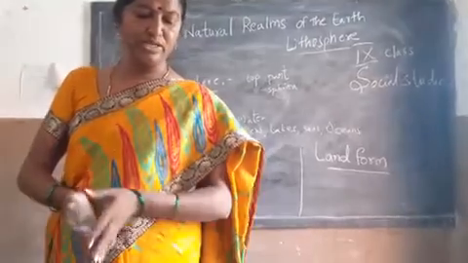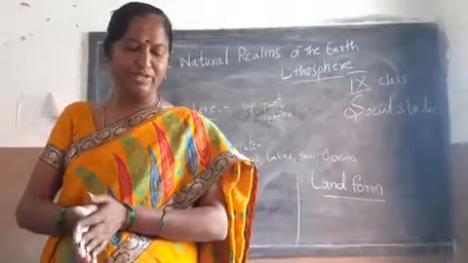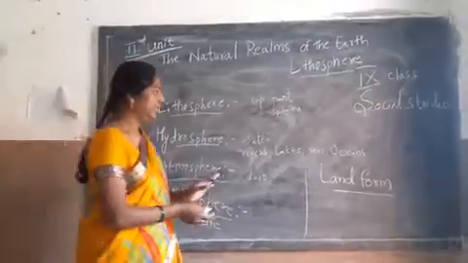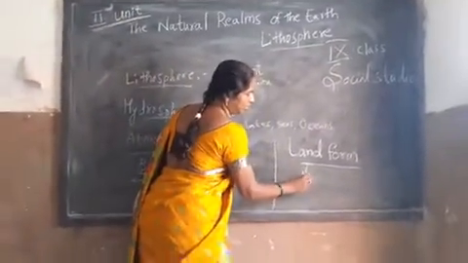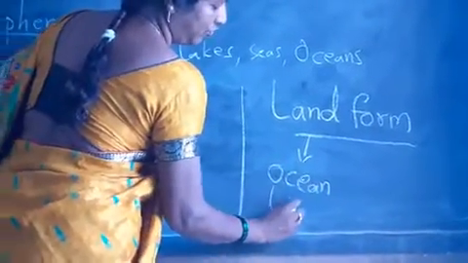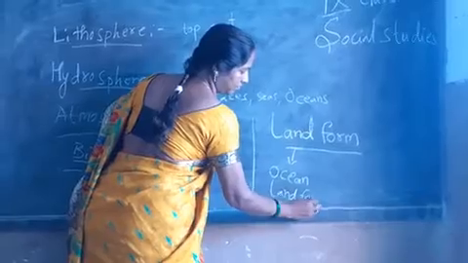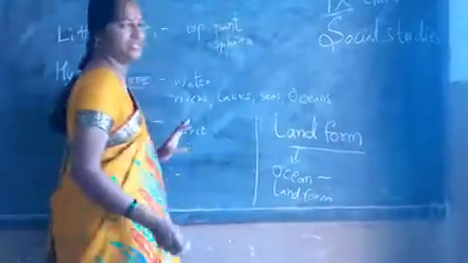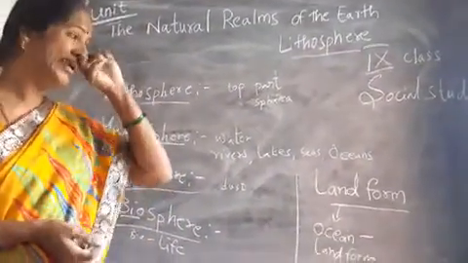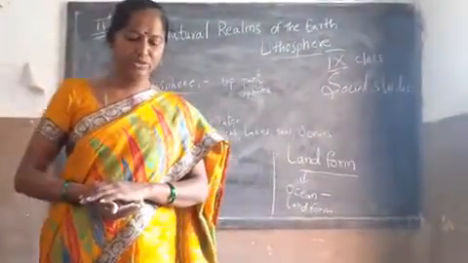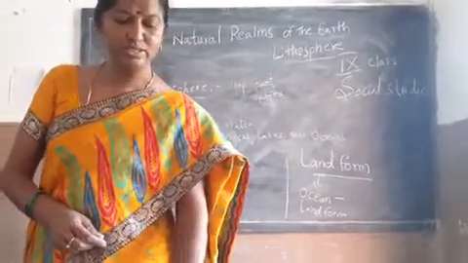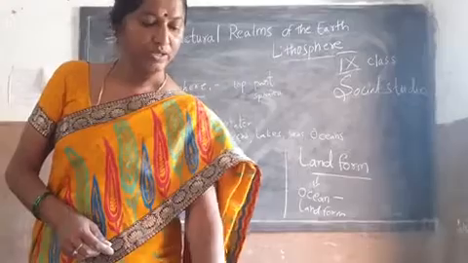Okay. The first order landform, or the primary division of the earth crust, is into oceans and continents. In landforms, we are going to see about oceans, landform. Oceans, you know, Pacific, Antarctic, Indian Ocean, all those things, and landforms. We are going to study them in detail in the following lessons.